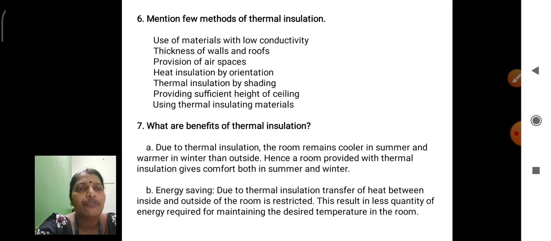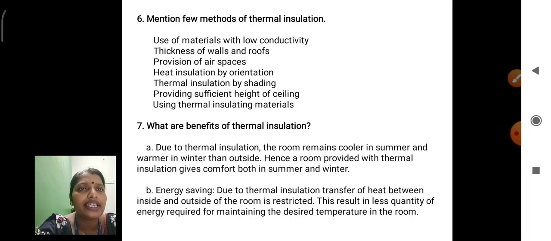Next, mention a few methods of thermal insulation. First one, use of materials, that is, materials of low conductivity are applied. Second one, thickness of walls and roofs. Third one, provision of air spaces. Fourth one, heat insulation by orientation. Fifth one, thermal insulation by shading. Sixth one, providing sufficient height of ceiling. And finally, using thermal insulating materials.